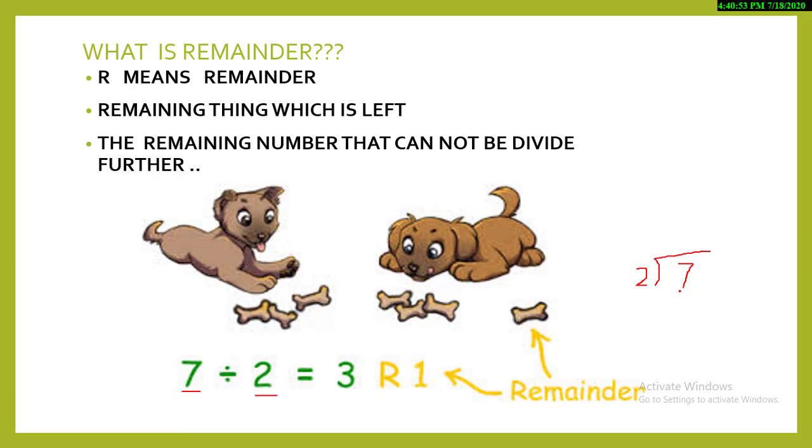I will not pick 8 because 8 is bigger and you can't subtract 8 from 7. So I will pick the smaller number. 2 threes are 6. So I will mention 3 on the top. 6 will come over here. And when I subtract both numbers, 7 minus 6, the answer is 1. See how easy it is? You are just going to read the number and then read the table to find the number. And if you can't find the number, then you will pick the number which is smaller.